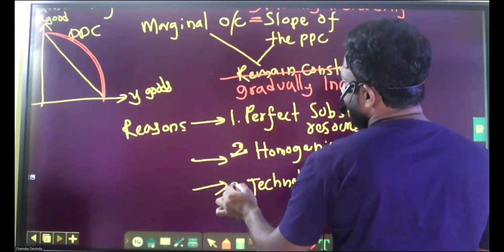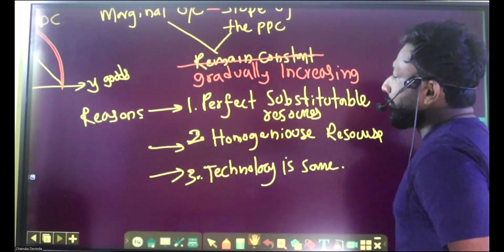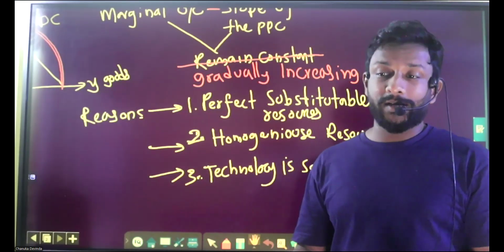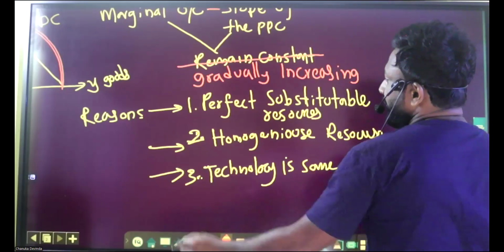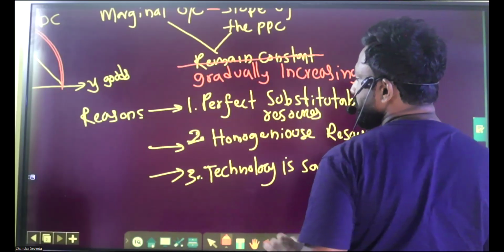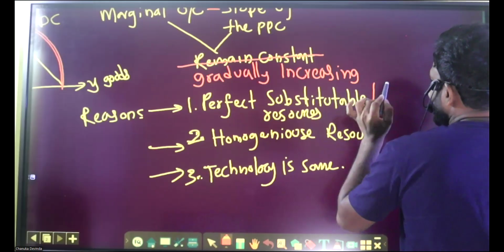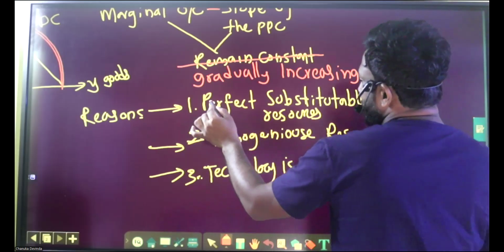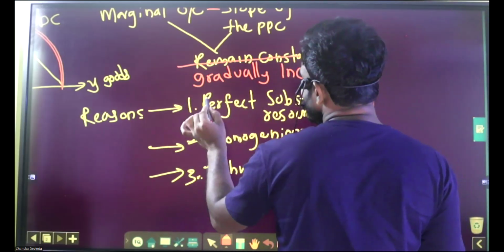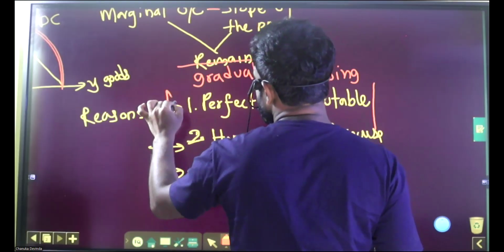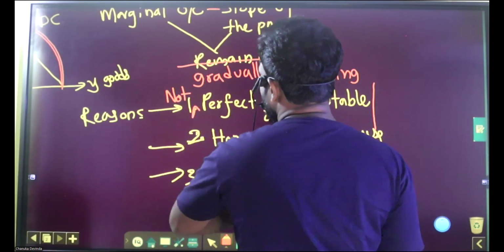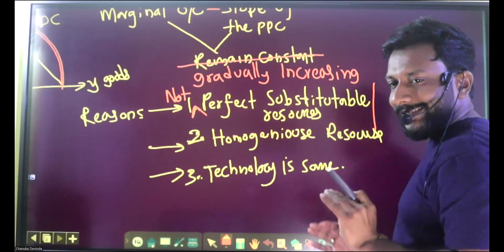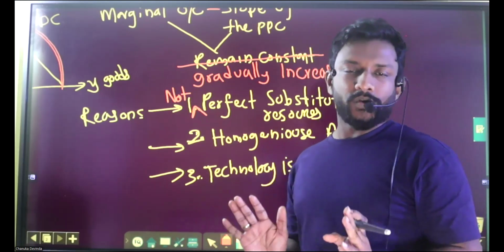Reasons. And now we'll adjust the reason for increasing opportunity cost from the previous situation. Previously, perfectly substitutable resources. Here, different resources, right? The resources are not perfectly substitutable. That was the reason for increasing opportunity cost.